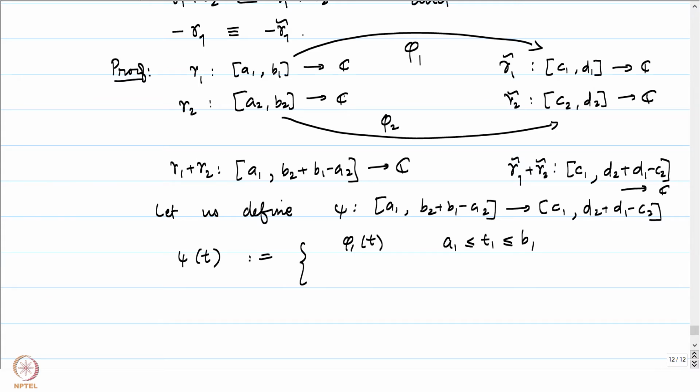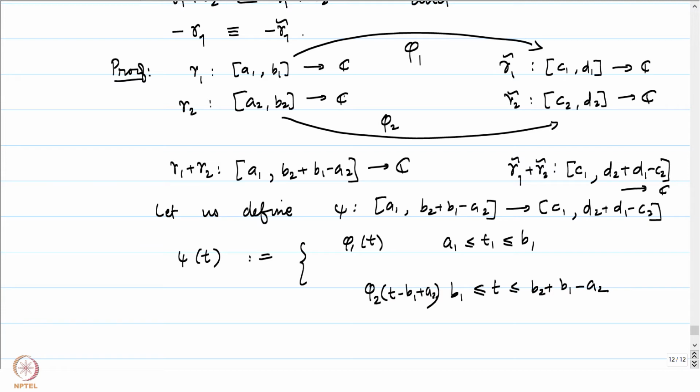Now, it's the second part that we will have to worry about, when t is from B1 to B2 plus B1 minus A2. The first thing we will do is translate it back to the old interval so that we can apply phi 2, and that's going to be t minus B1 plus A2. You notice at B1 this is phi 2 of A2, which is going to be C2.